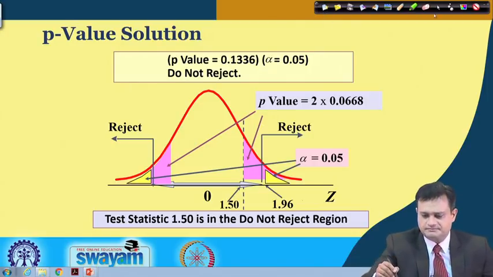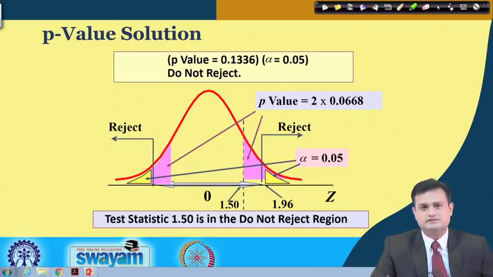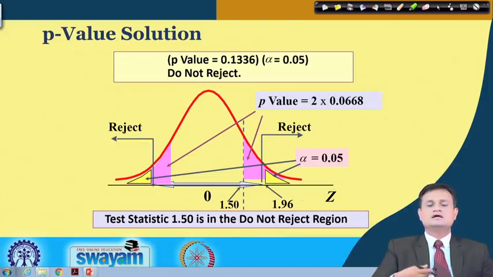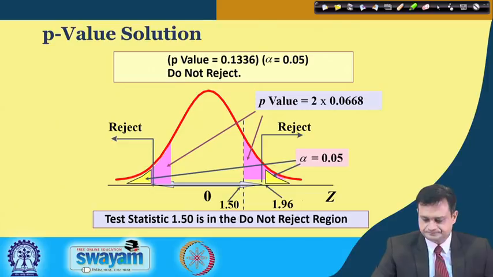Sometimes it may sound a little bit confusing, but the logic is very simple. If you have any confusion, just revisit the steps proposed right at the beginning of this lecture and also in the previous lecture, the various steps to be followed in hypothesis testing, and you will have a very clear idea.